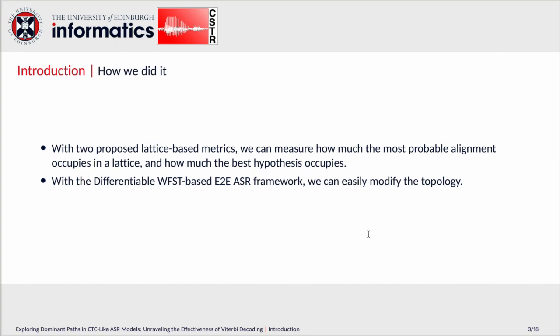Here's how we did it. In order to answer the aforementioned questions, we propose two lattice-based metrics with which we can see the proportion of the best alignment in the lattice and the proportion of the best hypothesis in the lattice. To change the topology flexibly, we also apply a differentiable WFST-based end-to-end ASR framework, which we will see in the next section.